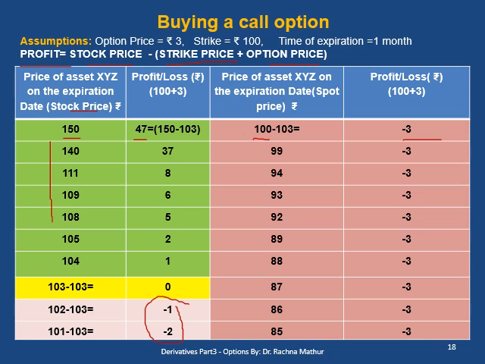If the price falls down further, the loss of the buyer of a call option is only 3 rupees, which is the option price or the option premium which he paid to come into the deal. That is the price which the buyer pays to get the right to buy the option contract. So the loss of the buyer of a call option is limited to the option price.